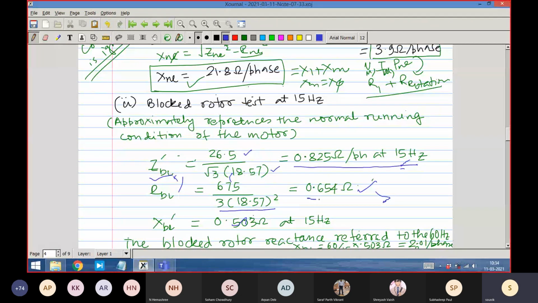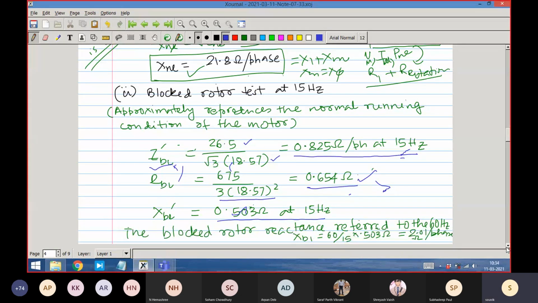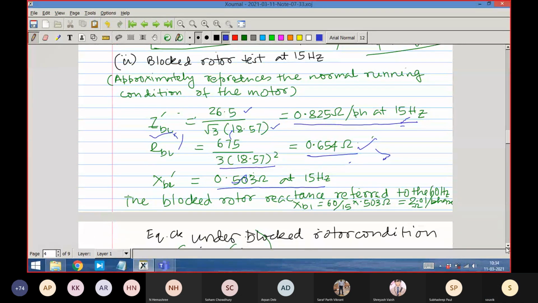So that will be the blocked rotor resistance seen by the circuit. Okay. So similarly, like earlier, the X blocked rotor seen by the circuit is this one, right?